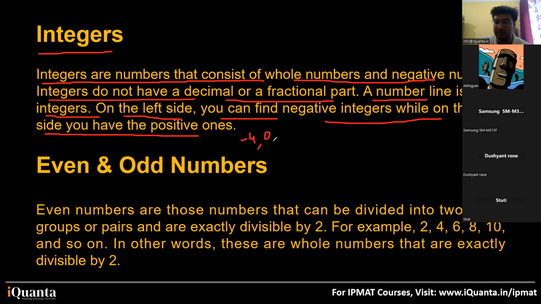0 is also an integer. 1 is also an integer. Say I say 523. Is this an integer? Yes, this is an integer. If I go to the negative side, say -17, is this an integer? Yes, this is an integer.